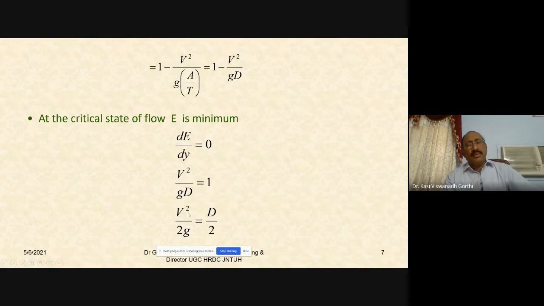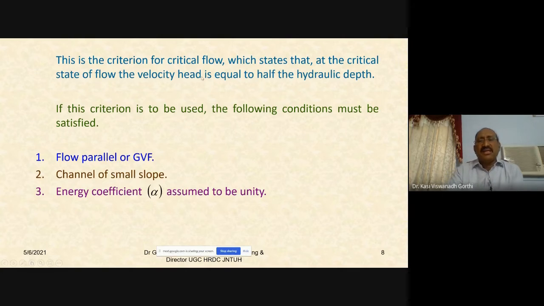The velocity head at the critical state of flow would be equal to half of the hydraulic depth. This is the criterion for the critical state of flow, which states that at the critical state of flow, the velocity head v square by 2g would be equal to half of the hydraulic depth D. Hydraulic depth D is defined to be the area divided by the top width T for any shaped channel section.